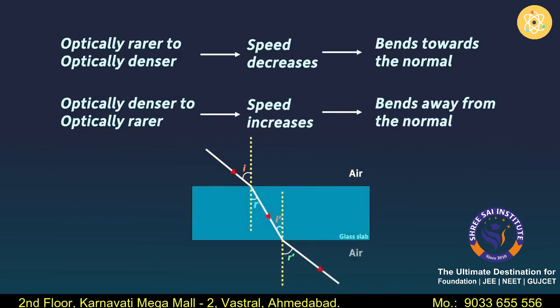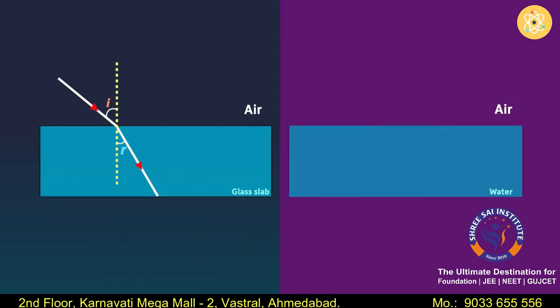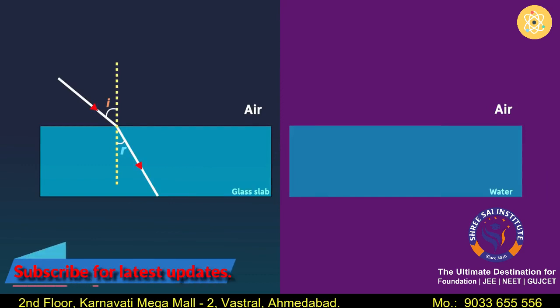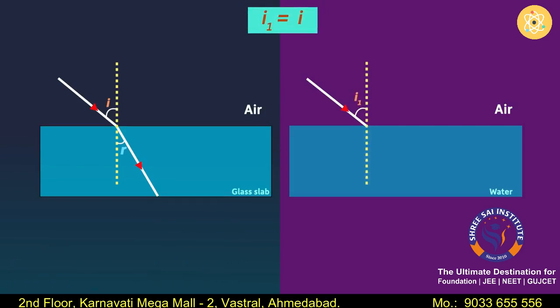Now that this is clear, I want you to understand another concept. Now, instead of a glass slab, we have water, and also suppose that the ray of light is incident in the same direction. We can see that this angle is the same in both the cases. So will the refracted ray in this case travel in this direction only? In other words, will the angle of refraction be the same in both cases?